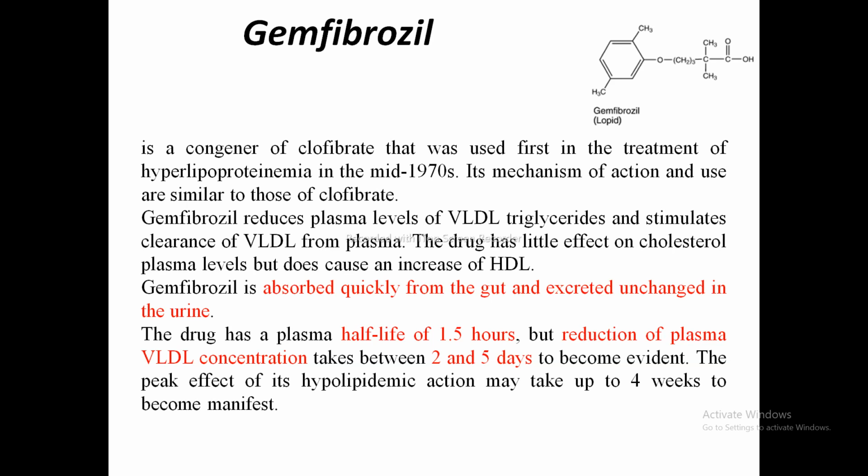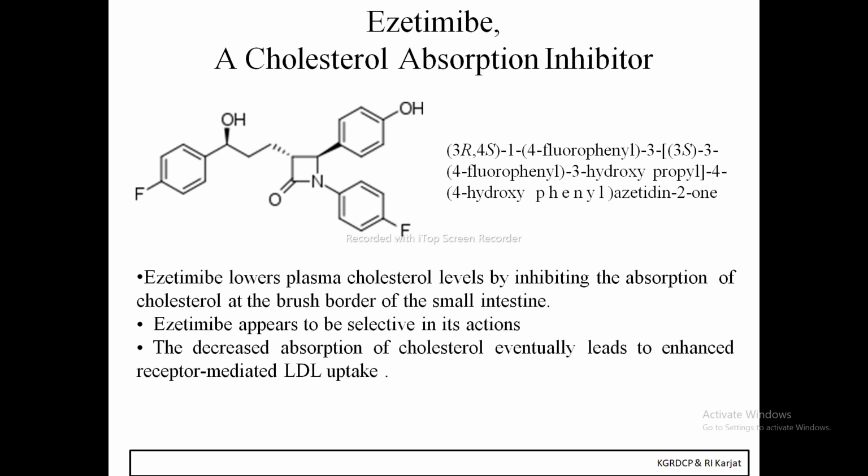Gemfibrozil is absorbed quickly from the gut and excreted unchanged in the urine. It has a plasma half-life of 1.5 hours, but reduction of plasma VLDL concentration takes 2 to 5 days to become evident. The peak effect of its hyperlipidemic action may take around 4 weeks to become manifest. Then the next one, there are only 2 drugs in the fibrates. Now the next one is ezetimibe.